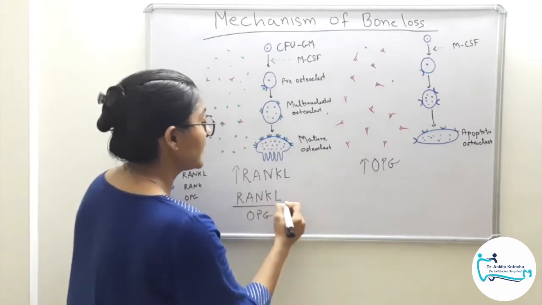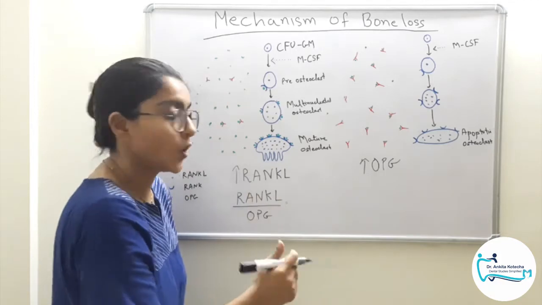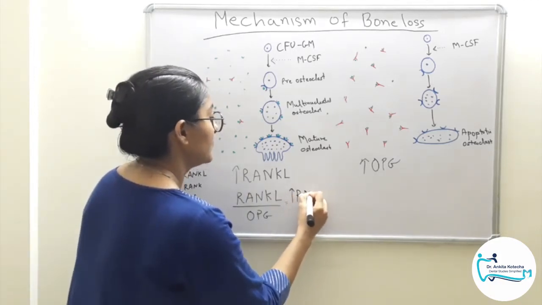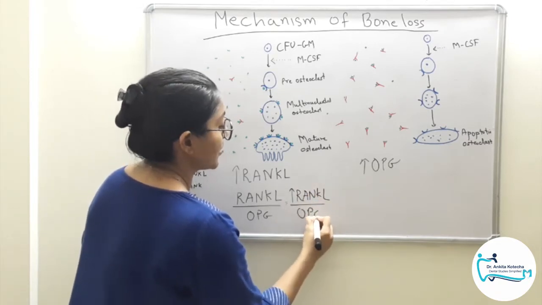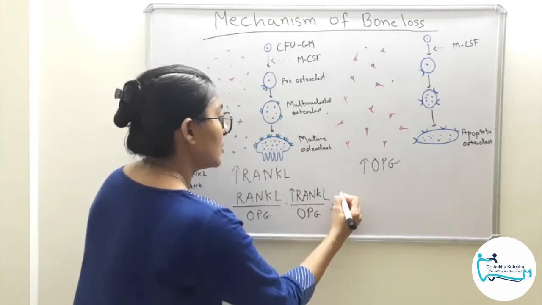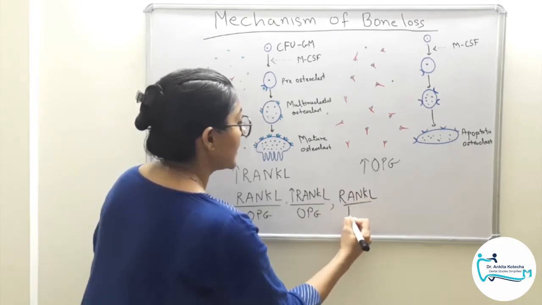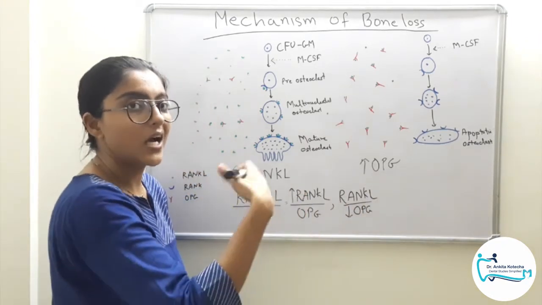However, let's say in case of bone loss, what are the possible permutations and combinations? So increased RANKL and normal concentration of OPG, or normal concentration of RANKL but decreased concentration of OPG. Ultimately the ratio is higher.